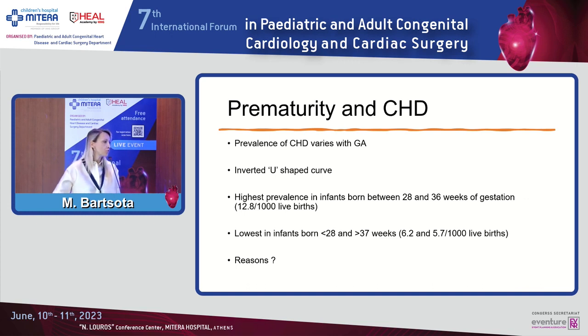Now, we know that the prevalence of congenital heart disease varies with gestational age, and some recent studies have shown an inverted U-shaped curve, with the highest prevalence in infants born between 28 and 36 weeks, 12.8 per 1,000 live births, and the lowest in infants born at less than 28 or more than 37 weeks. The reason is not clear, so we do not know if the abnormal circulatory physiology promotes and causes preterm birth, or if there is a common antecedent factor that causes both prematurity and congenital heart disease.